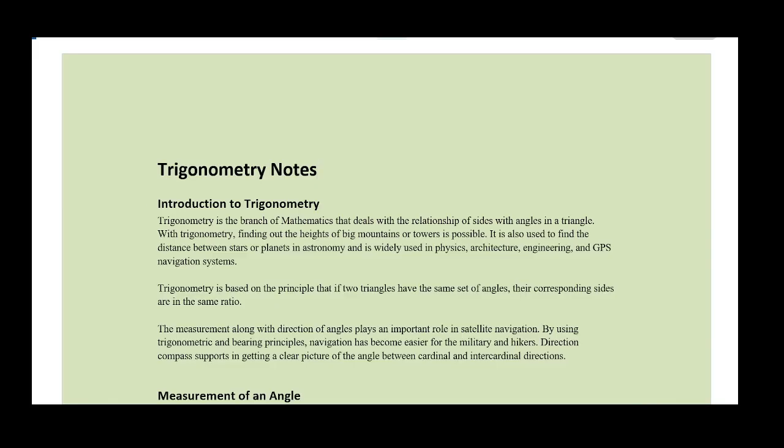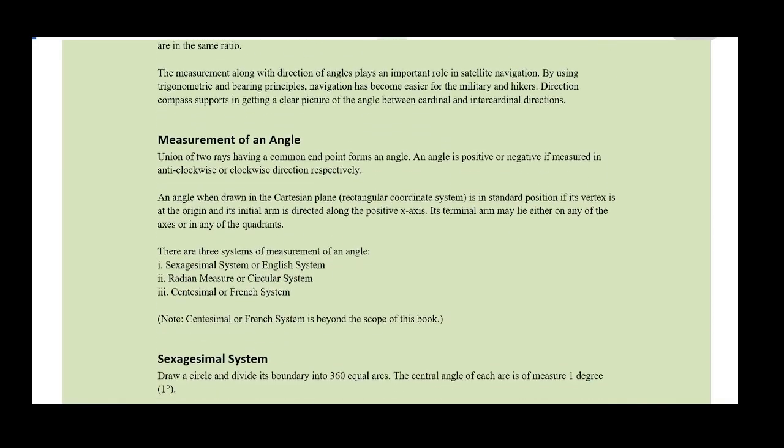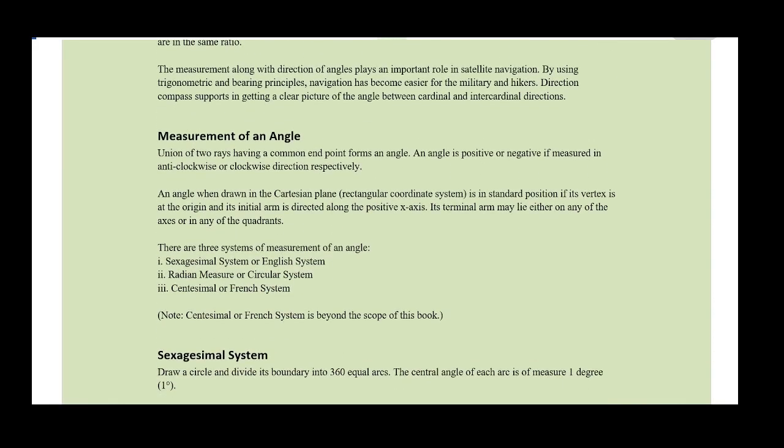Now, we can measure angles in quite a few ways. The union of two rays having a common endpoint forms an angle, and an angle is positive or negative. If an angle has a direction of anti-clockwise, then it will be positive. But if it has clockwise direction, then it will be negative. Now, an angle when drawn in the Cartesian plane, which is the x and y coordinates, is in standard position if the vertex is at the origin and the initial arm is directed along the positive x-axis.